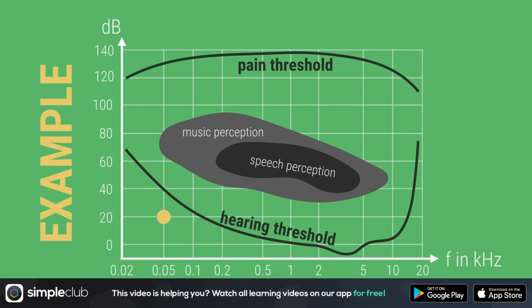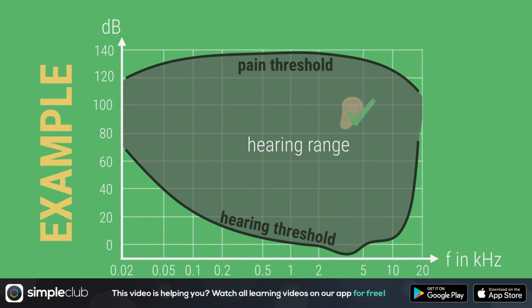By the way, this area that can be perceived by the human ear is called the hearing range, or sometimes hearing field. You might even hear it called the auditory sensation area. Sounds cool, I guess. Last example, a sound with 100 dB and 30 kHz. That would be about here to the right of our hearing range, and as a human, there's no way you're going to hear this sound. But dogs, for example, can hear sounds above 20 kHz. But why be jealous of dogs' hearing when we humans can watch Game of Thrones?